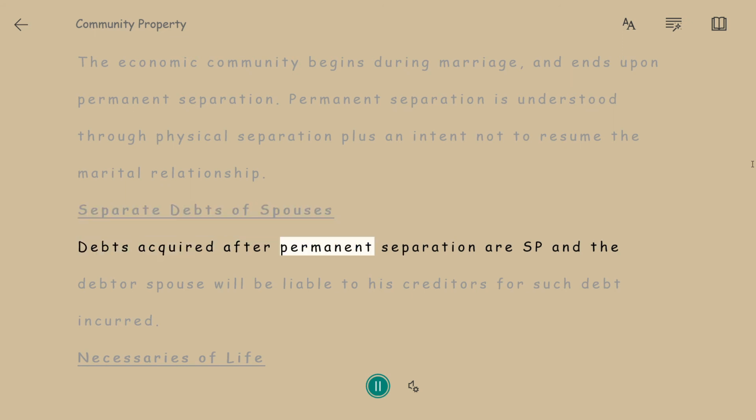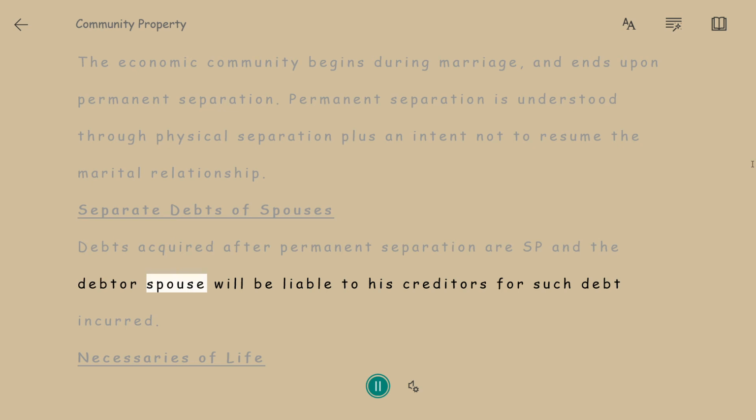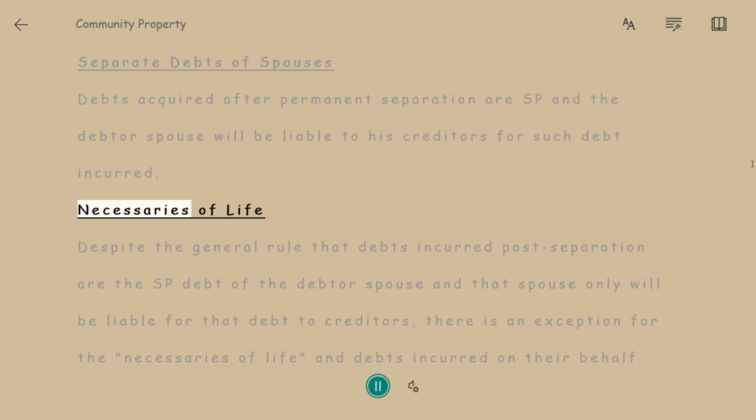Debts acquired after permanent separation are SP, and the debtor spouse will be liable to his creditors for such debt incurred. Necessaries of life.